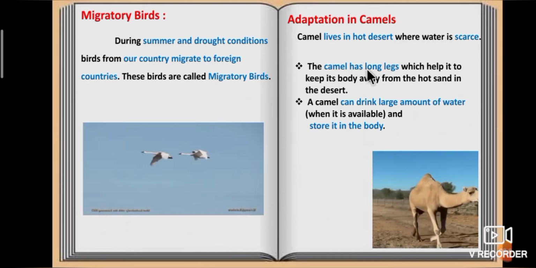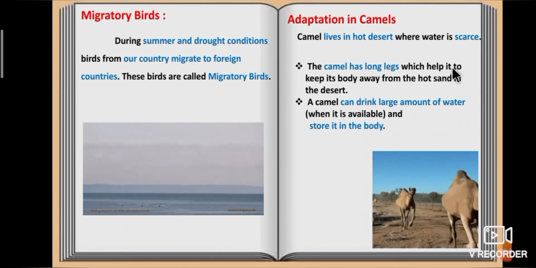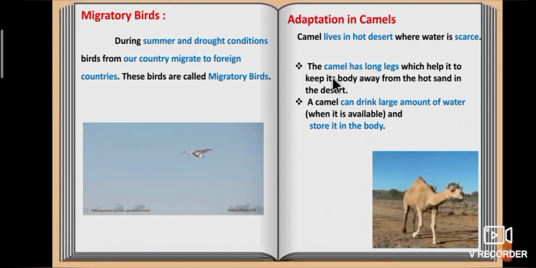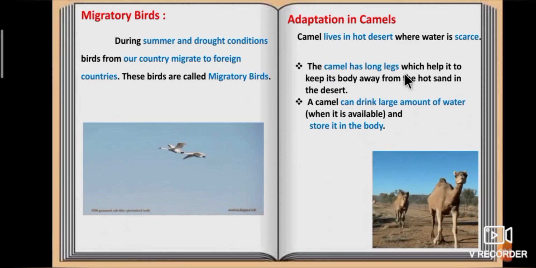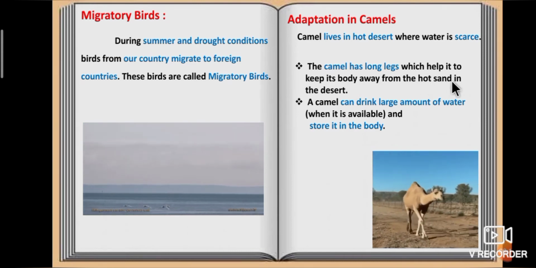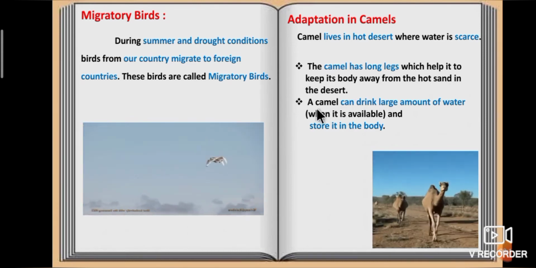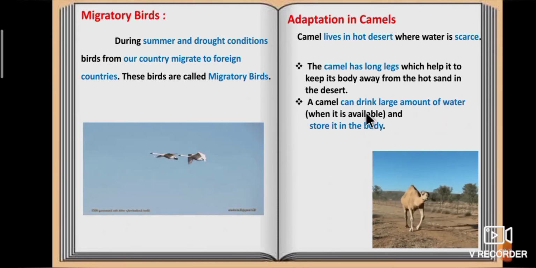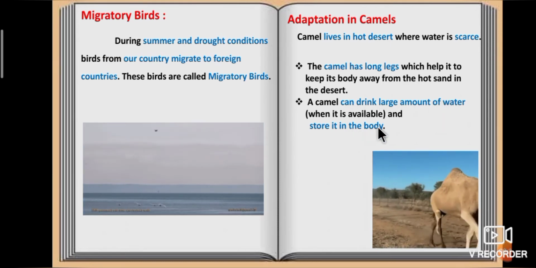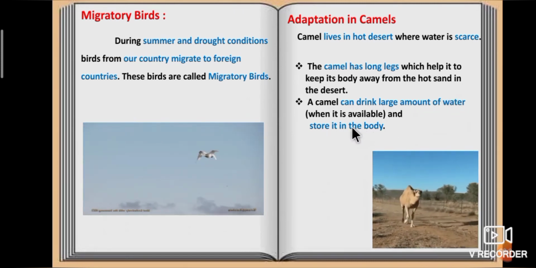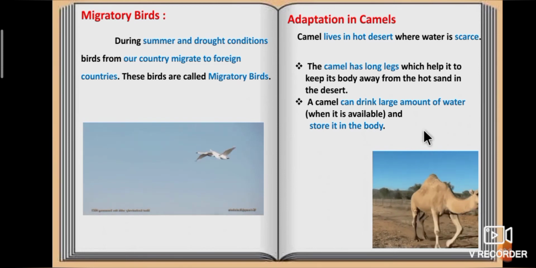The camel has long legs which help it to keep its body away from the hot sand in the desert. A camel can drink a large amount of water and store it in the body.